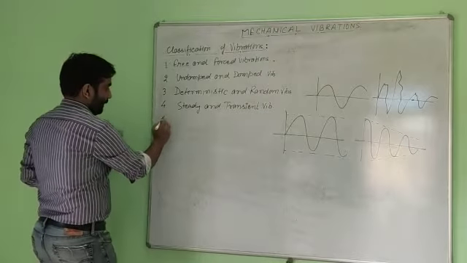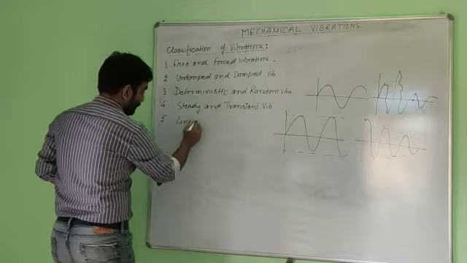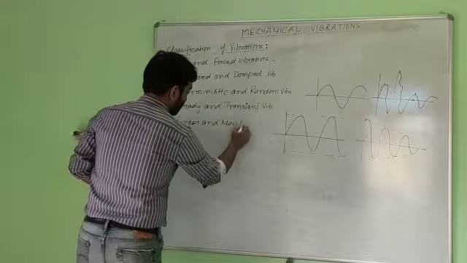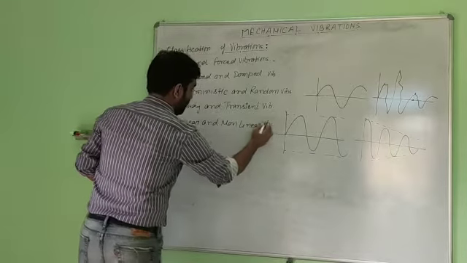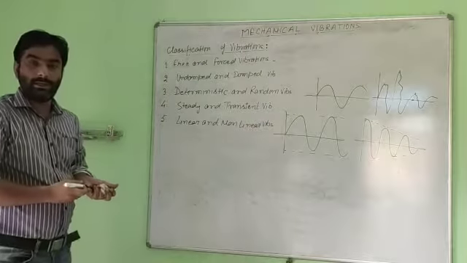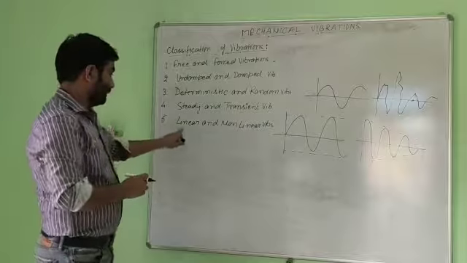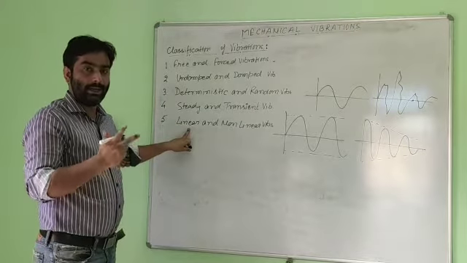Now the next classification is linear and non-linear vibrations. In linear vibrations, we have three elements: spring, mass, and damper.